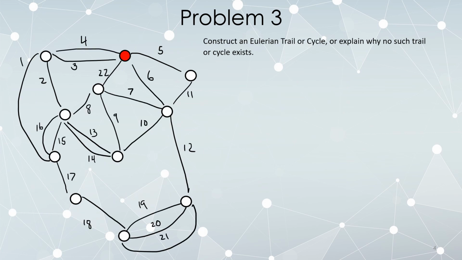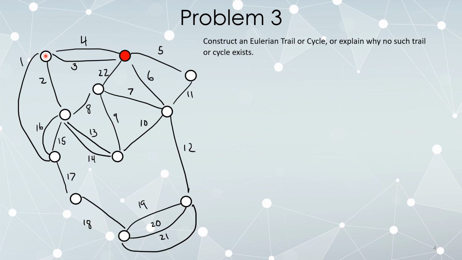Once again, construct an Eulerian trail or cycle. The first thing we want to ask is, can we? So let's look at the degrees. If all of the degrees are even, then we can start an Eulerian cycle wherever we want. If there are exactly 2 vertices of odd degree, then we can make an Eulerian trail that starts at one vertex of odd degree and ends at the other. And if there are more than 2 vertices of odd degree, it can't be done.